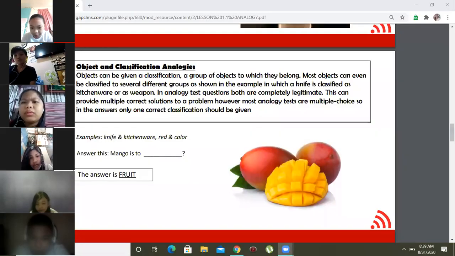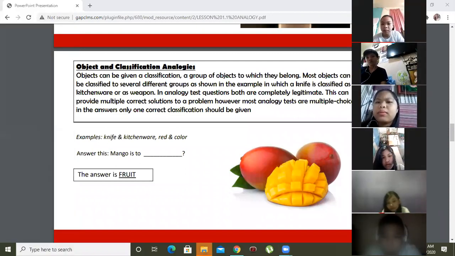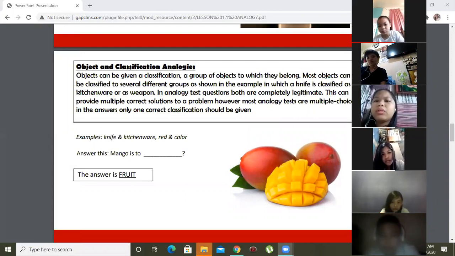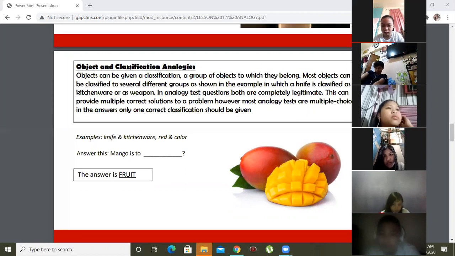Analogies can be questions, but they are completely legitimate. An analogy can provide multiple correct solutions to a problem. However, most analogy questions are multiple choice, so only one correct classification or answer should be given.